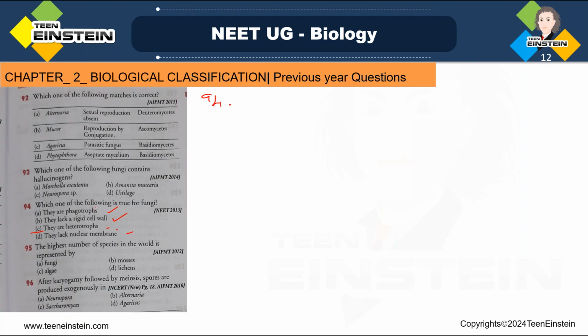See, other statements like they are phagotrophs. Fungi, they are heterotrophs. And why they are heterotrophs? Why they are not synthesizing their own food? They lack chlorophyll. No chlorophyll in them, right? There is no chlorophyll, so they do not prepare their food by photosynthesis, and they are acquiring their nutrients by absorption, right?